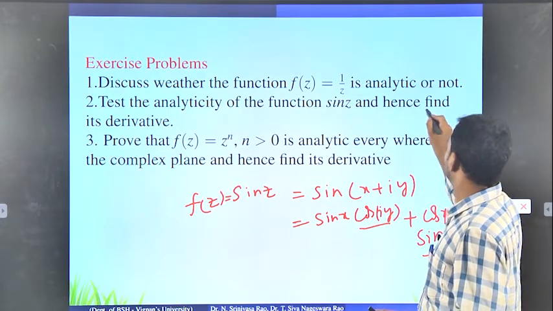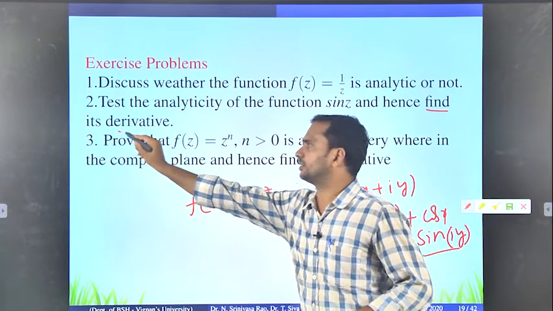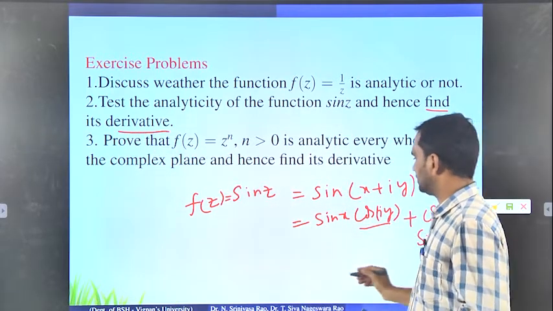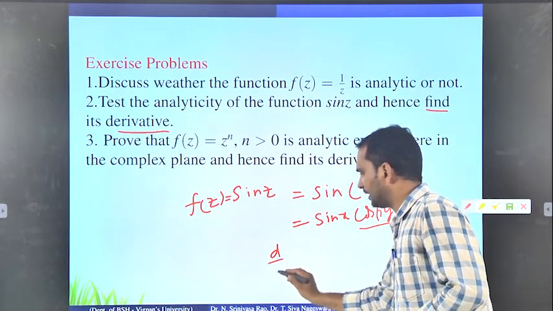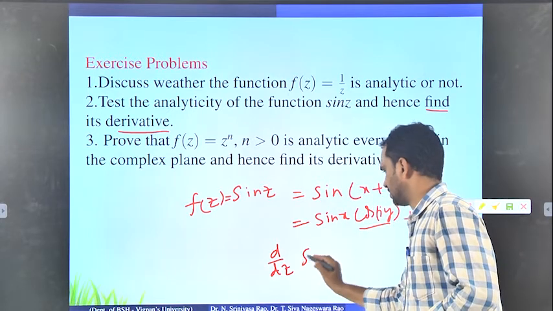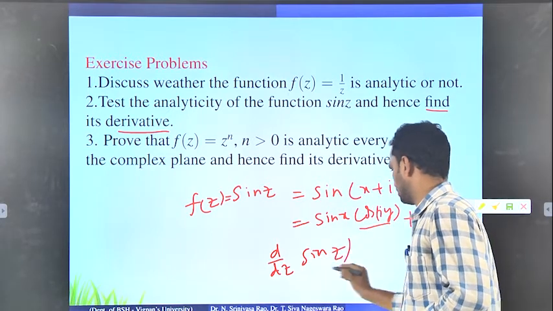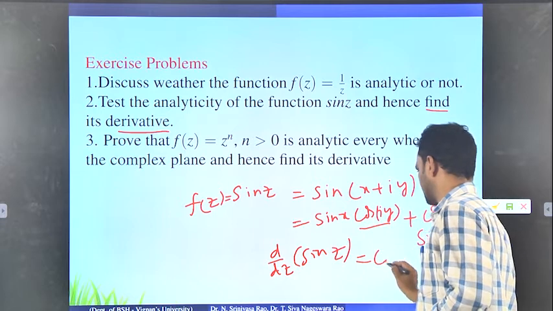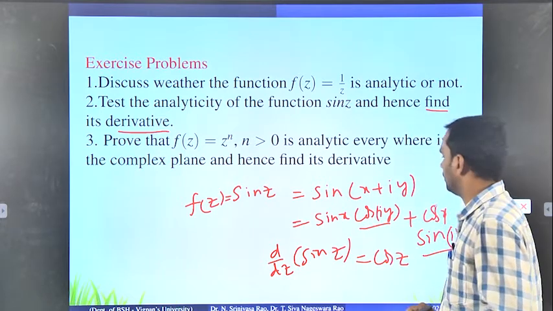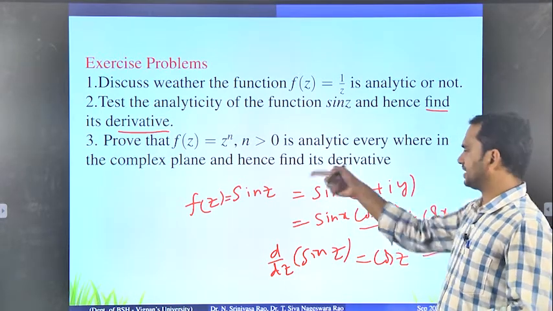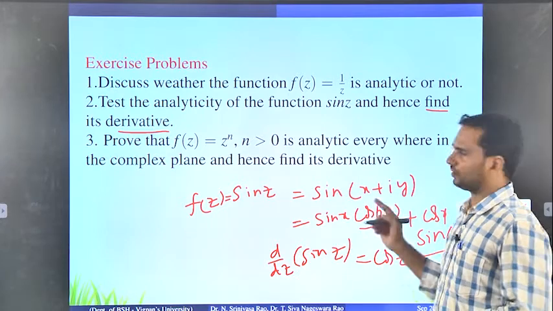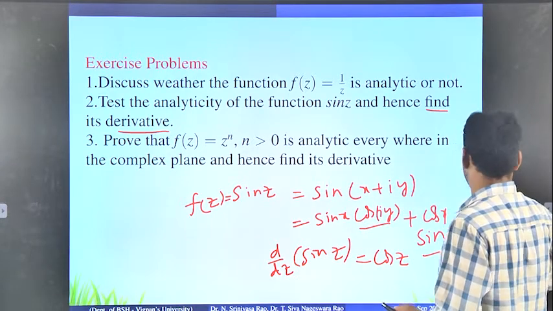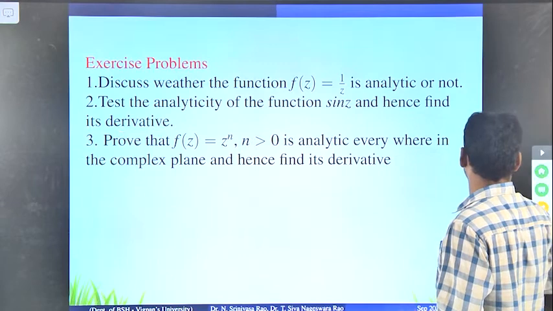And one more thing you have to find is its derivative. Obviously d by dz of sin z is cos z. Okay, so you just check whether it satisfies the CR equations or not. This way you have to check for the second problem. So now look at the third problem.